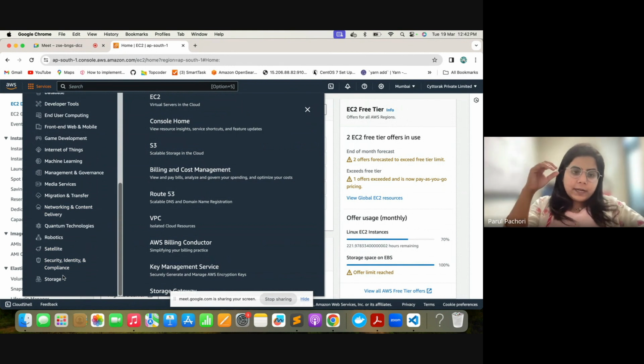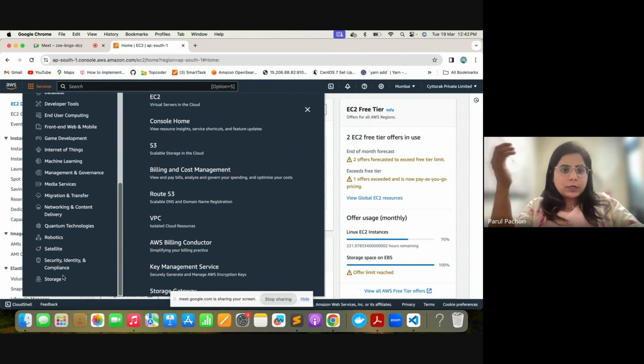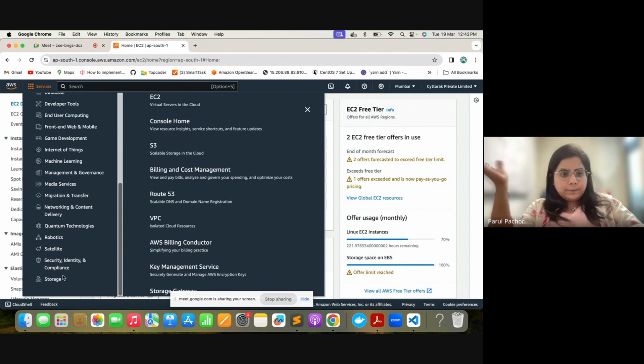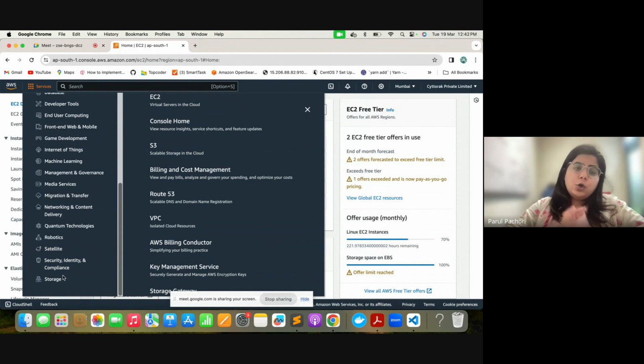So when I initially started, I was talking to you more about servers. When we talk about a data center, we have servers. You can create those servers in a cloud provider. But not only servers, there are a lot more things that a cloud provider has to offer.